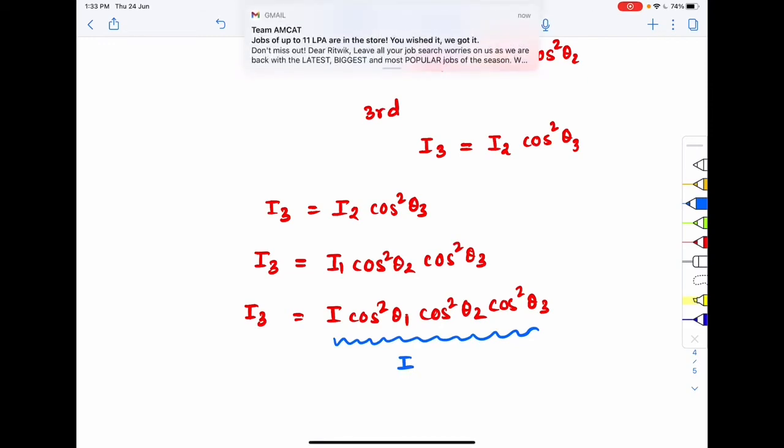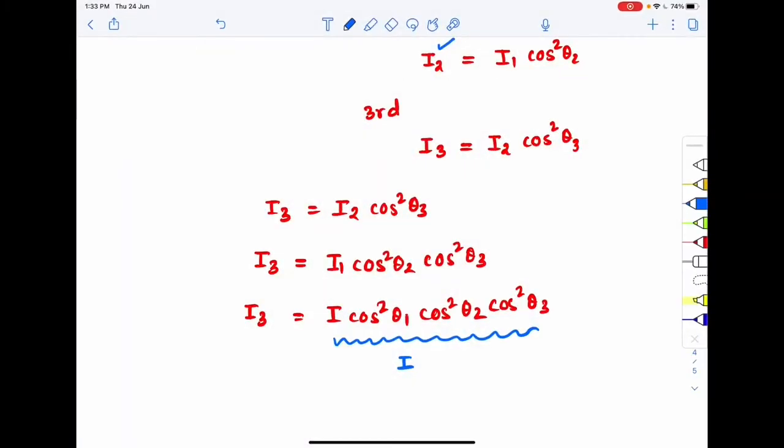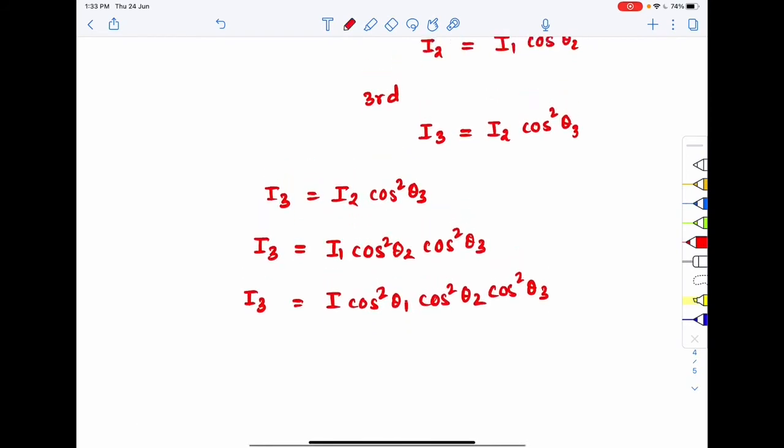Because after 3 consecutive rotations also the intensity cannot be greater than I. The maximum intensity will always be I. So I3 will be equal to I. Instead of I3 I am substituting I, because the maximum intensity is I.